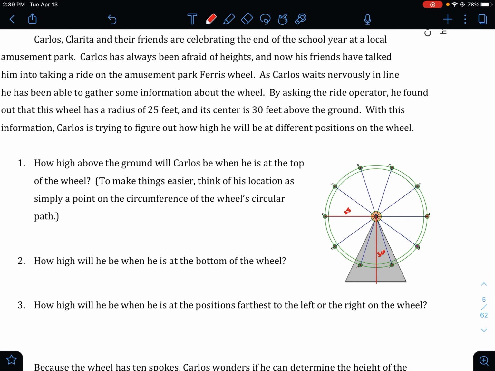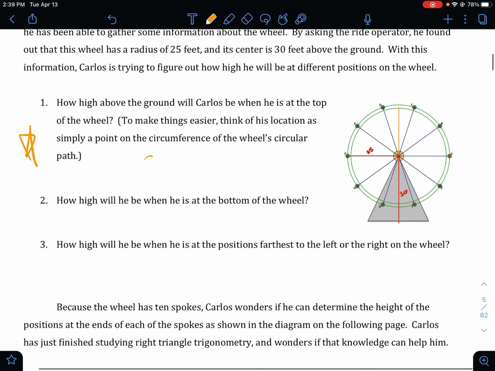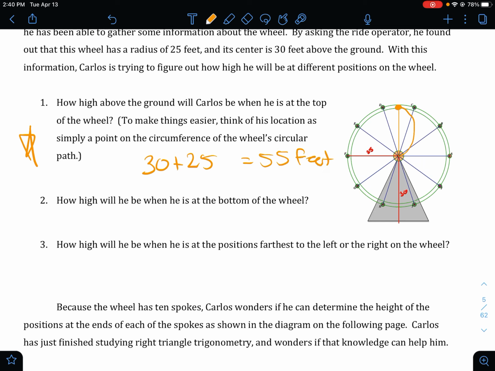They said, how high above the ground will Carlos be when he is at the top of the wheel? So I want you to take a look here. Think about the fact that the radius is 25 and tell me how high Carlos will be when he is at the top of the wheel. So if you look here, since the center is 30, you would just do 30 plus, and then you have to add one more radius to get to the top part here. So that's going to be 25, which is going to give you 55 feet.